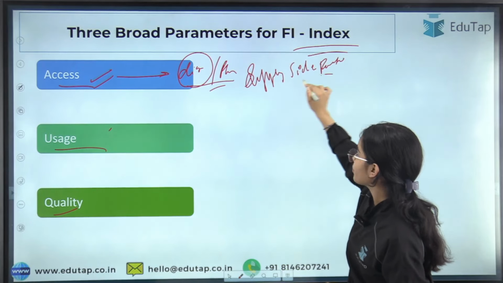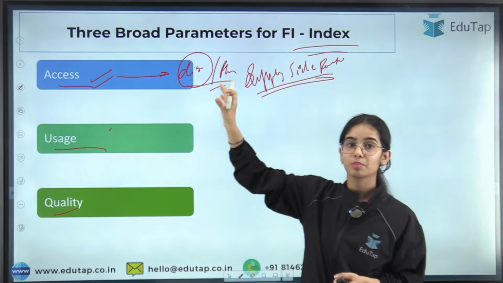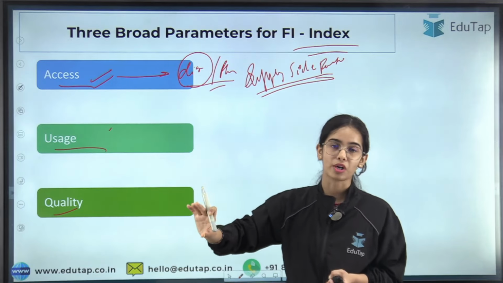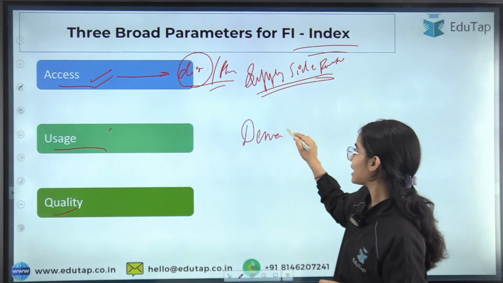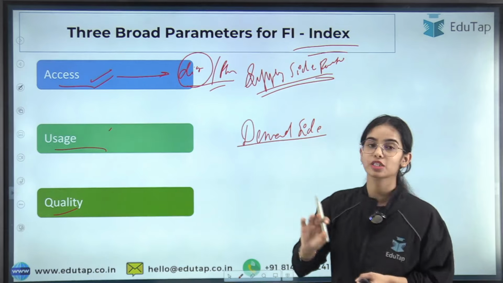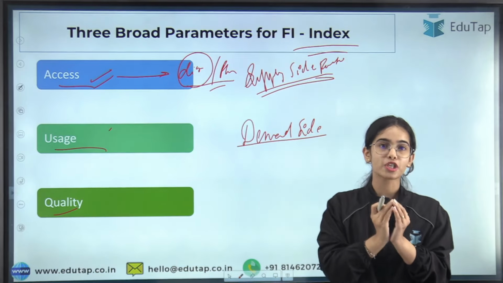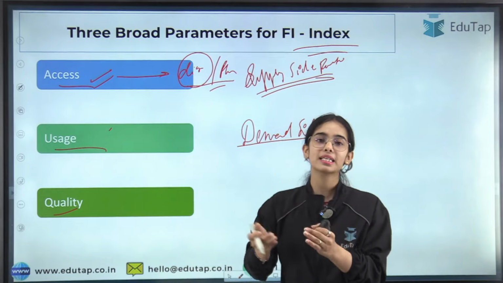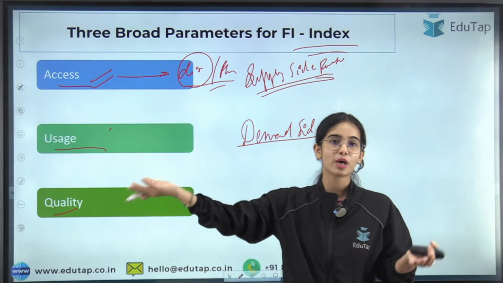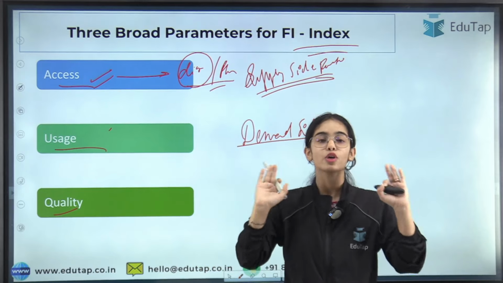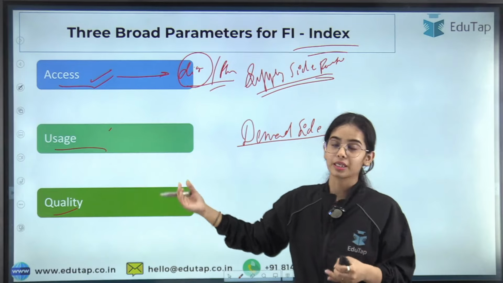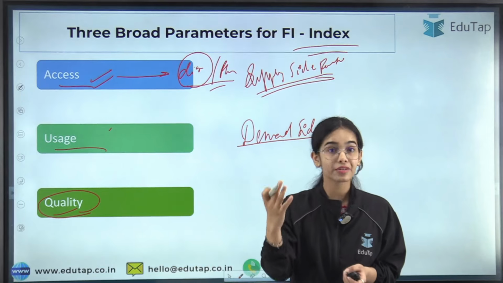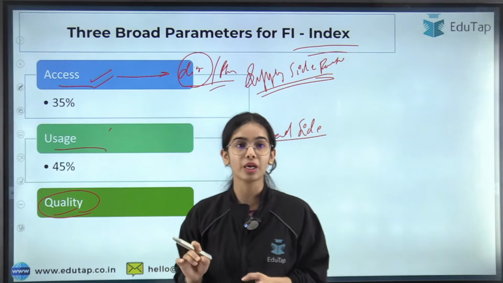whether the supply of banking services, insurance services or pension products is happening or not. Usage shows the demand side, whether you are demanding and using the services, buying the financial products or financial services or not. Even if access is provided to you, if you are not using it, it is like a waste, right? The bank is near you, but you have never gone to that bank, you have never opened a bank account, so you are not using it. Now the last one is quality, that means whether you have financial literacy or not. That is shown by quality, okay.